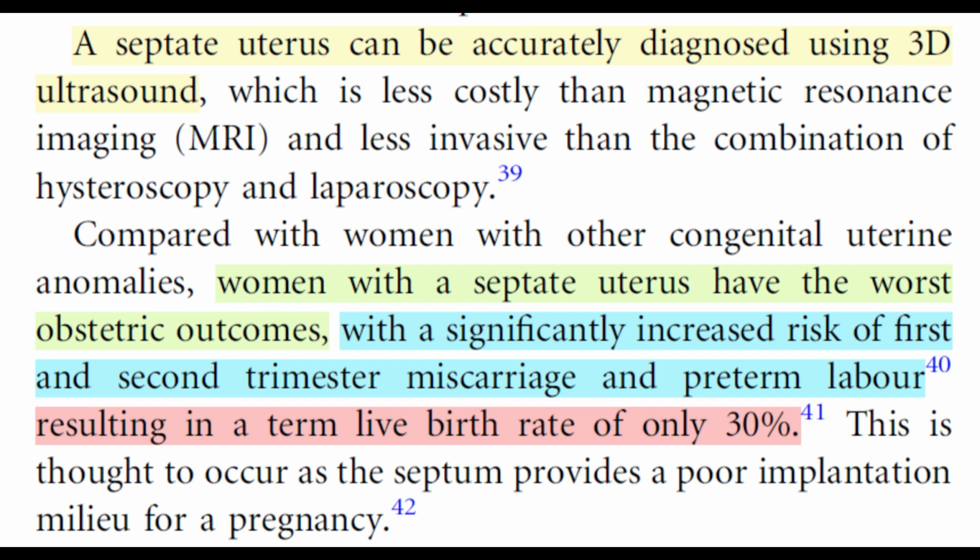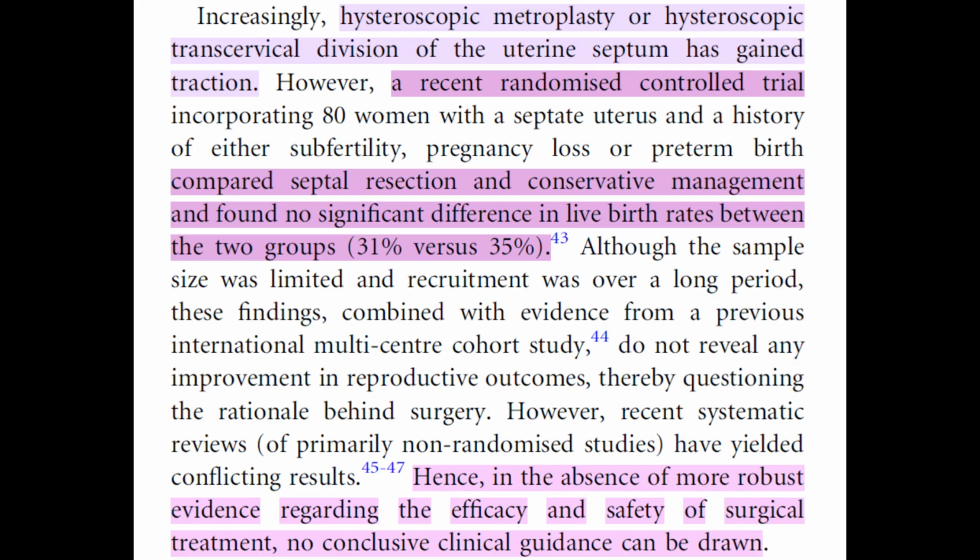Compared with women with other congenital uterine anomalies, women with a septate uterus have the worst obstetric outcomes, with a significantly increased risk of first and second trimester miscarriage and preterm labor, resulting in a term live birth rate of only 30%. This is thought to occur as the septum provides a poor implantation milieu for a pregnancy. Increasingly, hysteroscopic metroplasty, or hysteroscopic transcervical division of the uterine septum, has gained traction.